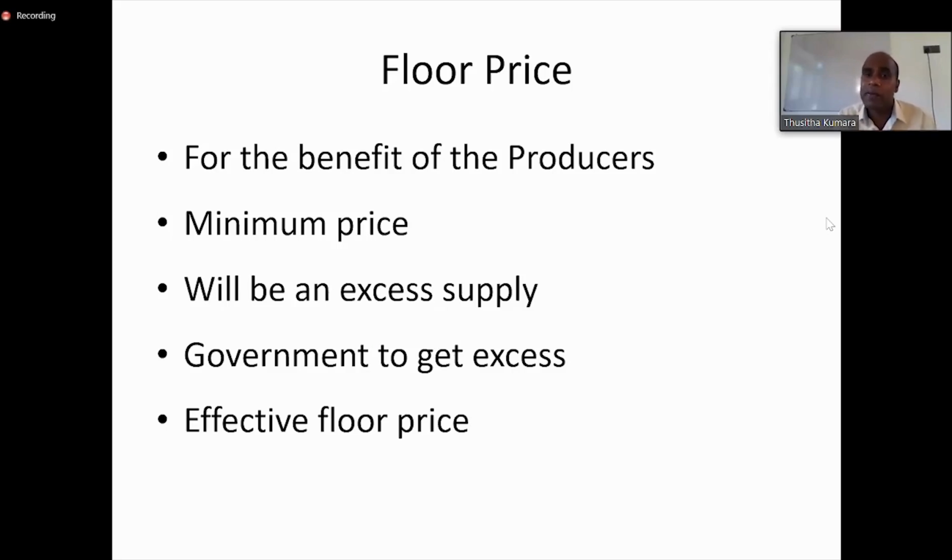But before the pandemic, the paddy price was about 35 per 1 kg in the market, but the government price was 50 rupees per 1 kg. So the objective of setting a floor price is for the benefit of the producers. And you hear the word minimum price schemes. The government sets a minimum price for the benefit of the producer. This is why it is called floor price.